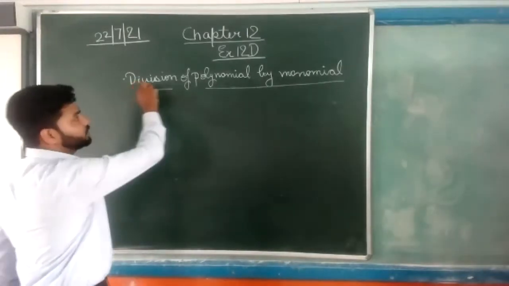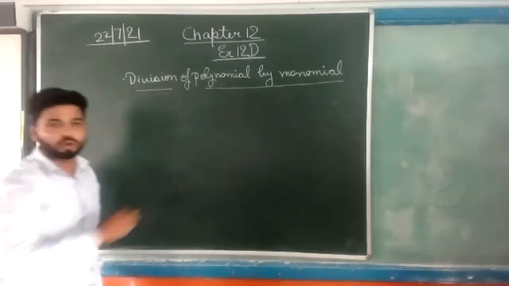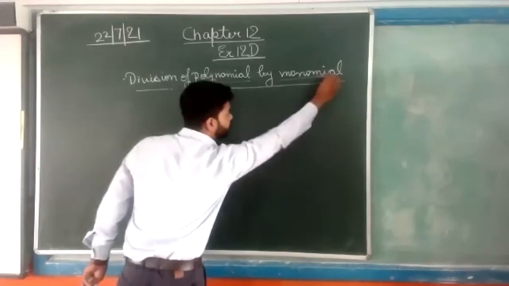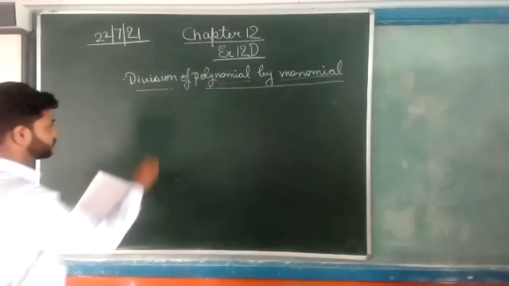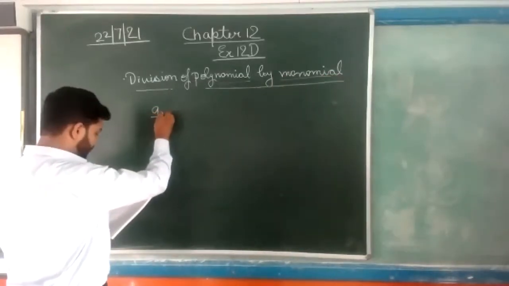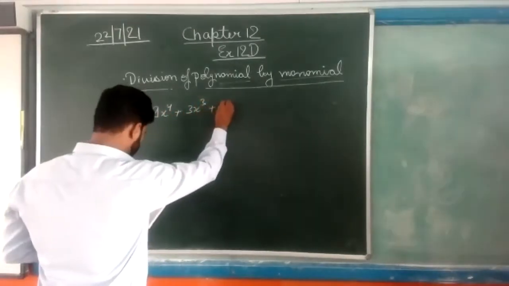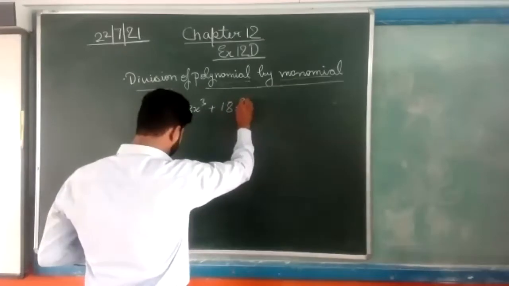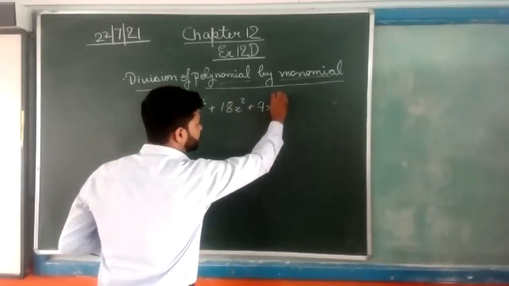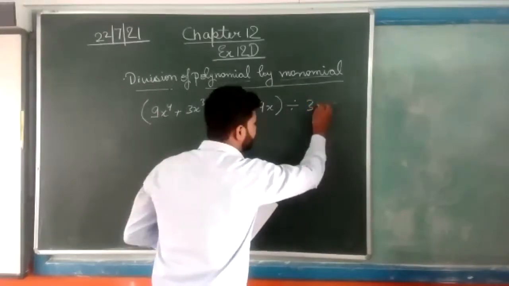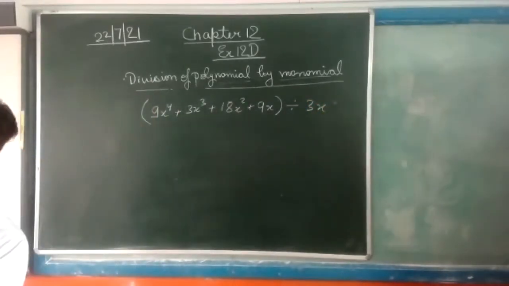Come to this division of polynomial with monomial. We have to divide a polynomial with monomial. Let's suppose the question is 9x to the power 4 plus 3x cubed plus 18x square plus 9x. This should be divided by 3x. Let's suppose the example is this.